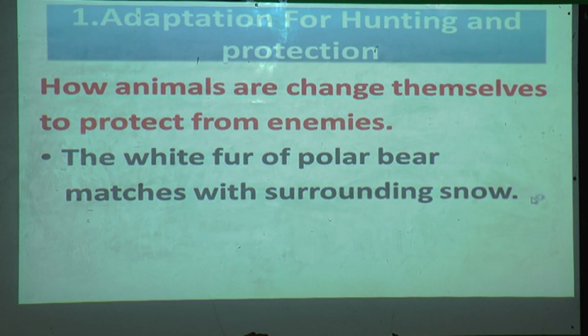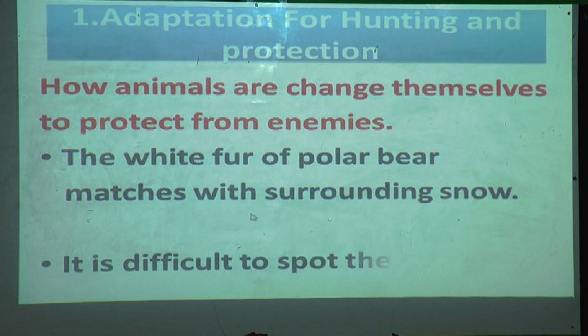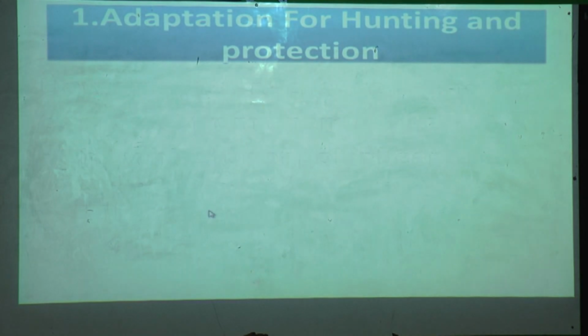Yes, snow is white in color and the polar bear is also white in color. So the hunter cannot tell whether the bear is standing there or not. It is difficult to spot the bear in the snow because the color of the snow and the polar bear is the same.